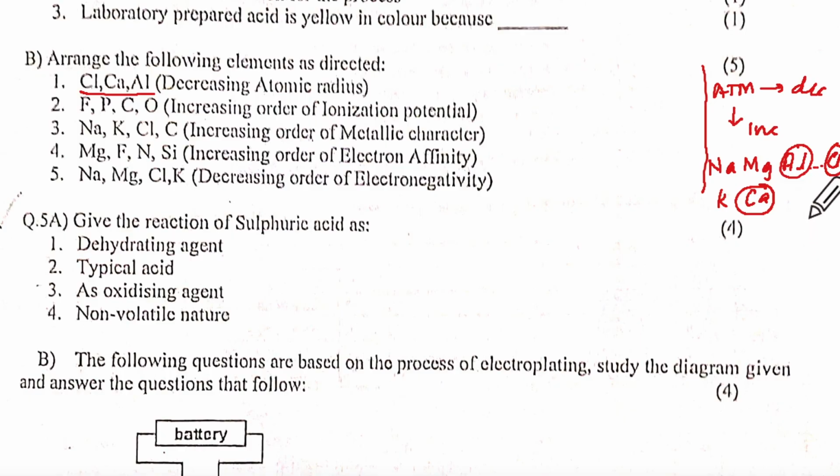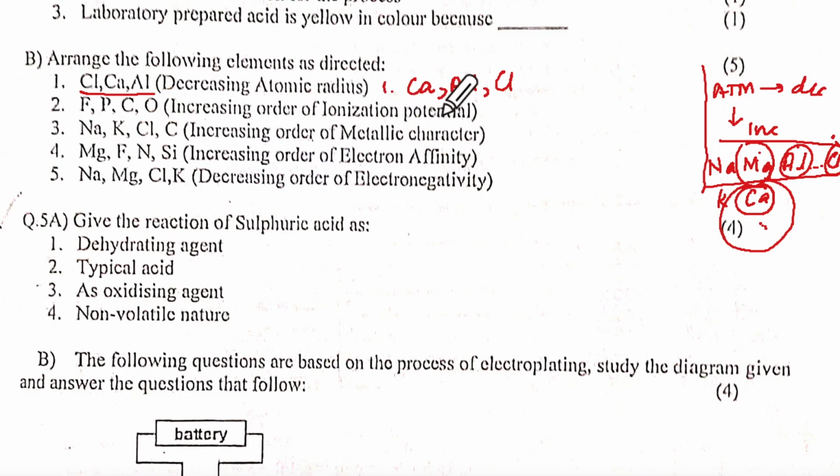Now you tell me, this way atomic radius is going to decrease, which means Mg is going to be bigger in size and Ca will be still bigger in size. So this will be the biggest size, this will be the smallest size. Decreasing means what you will have to write. Did you see how I've drawn this? It becomes a little confusing otherwise. Okay, so Ca, then Al, and then Cl.